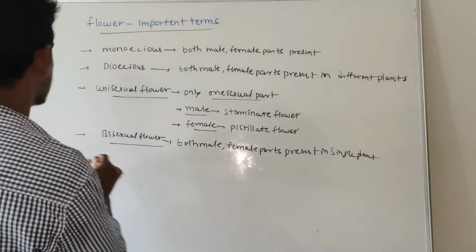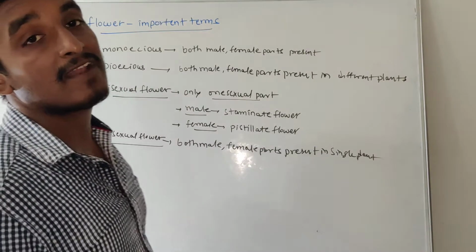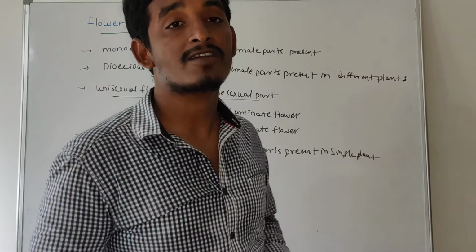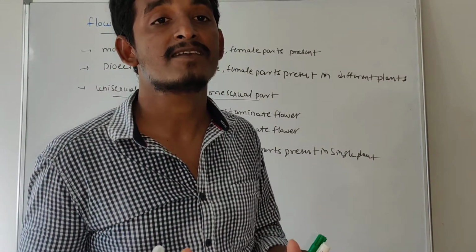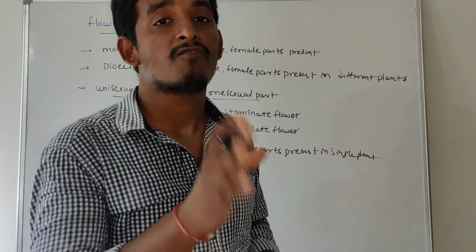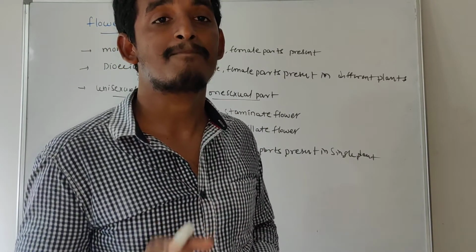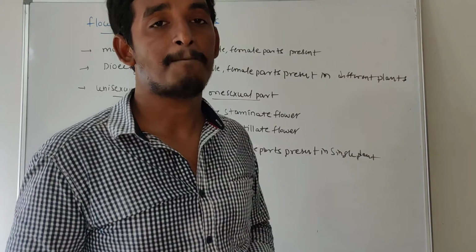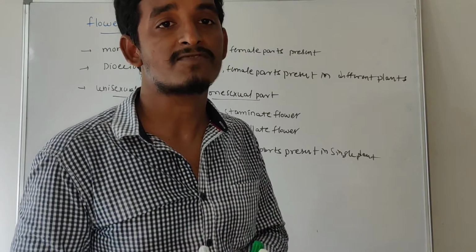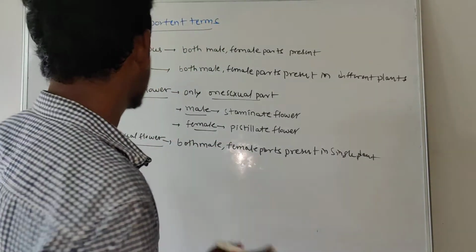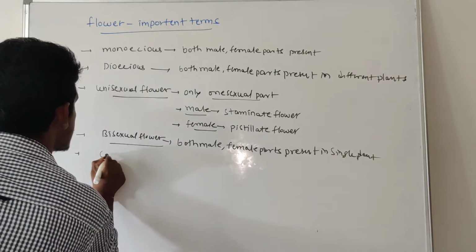Later we will discuss complete flower and incomplete flower. What about a complete flower? A complete flower means the flower has four whorls: sepals, petals, stamen and pistil. If all four whorls are present, then we call it a complete flower.